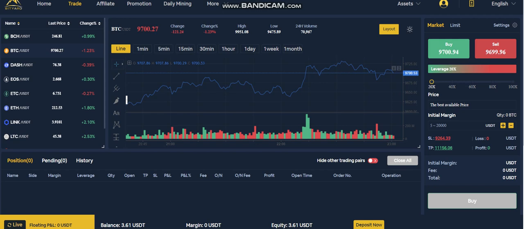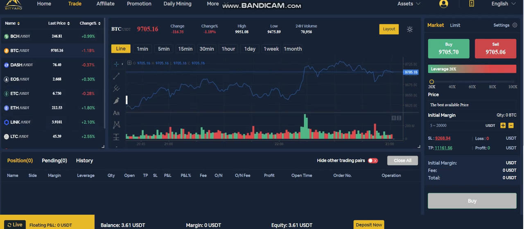So I have logged in to my account and you can see this is the interface. You can trade in the Bitcoin to USDT pair, the BCH to USDT pair, and many more cryptocurrencies are available in the USDT pairs. So this is the live account. I have about $3 in balance.